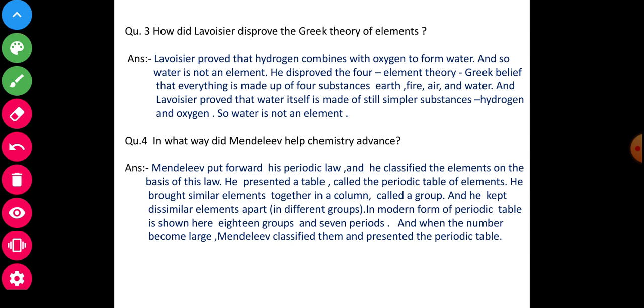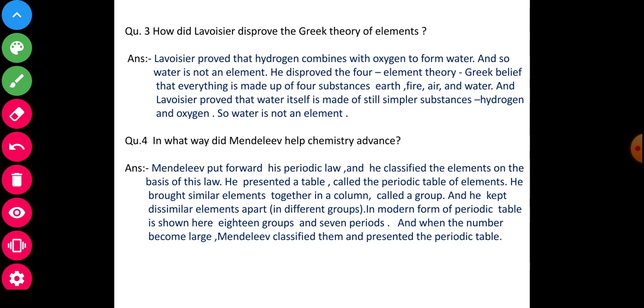He disproved the four-element theory. Greeks believed that everything is made up of four substances: earth, fire, air and water. Lavoisier proved that water itself is made of still simpler substances, hydrogen and oxygen. So water is not an element. Okay, my dear students, you will write a sufficient answer according to this question in your fair copy.